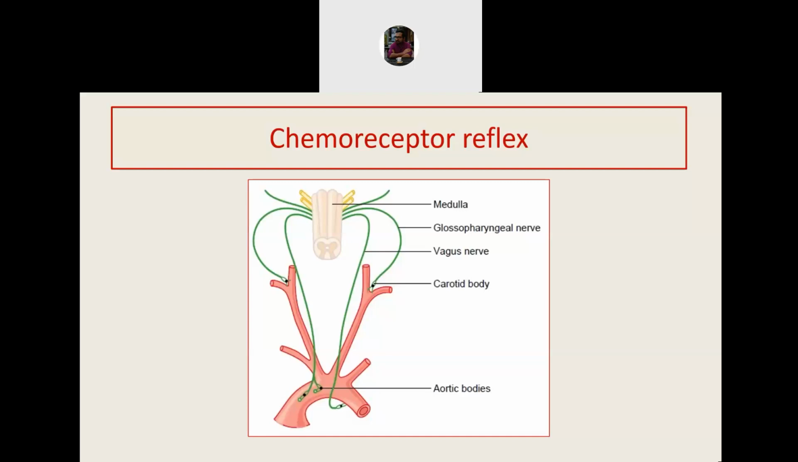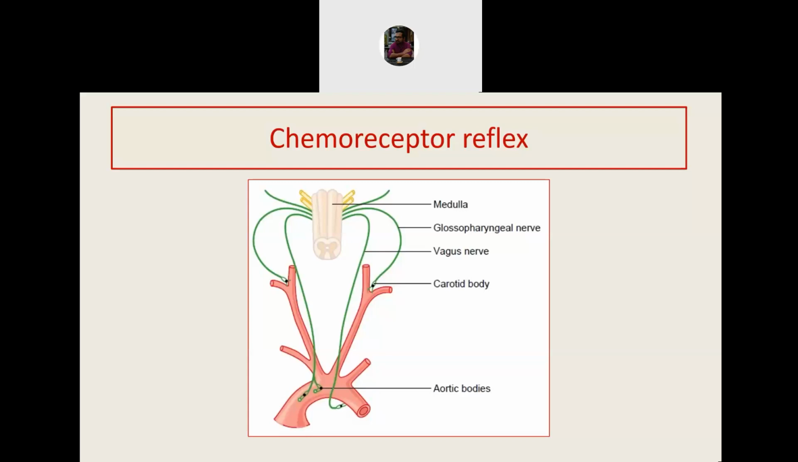So, thinking in a very teleological manner, this reflex probably was not meant to control blood pressure. It is mainly meant to control the respiratory system. But along with the respiratory system, it also controls the blood pressure values.